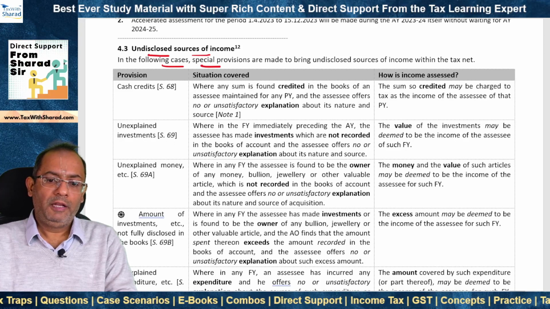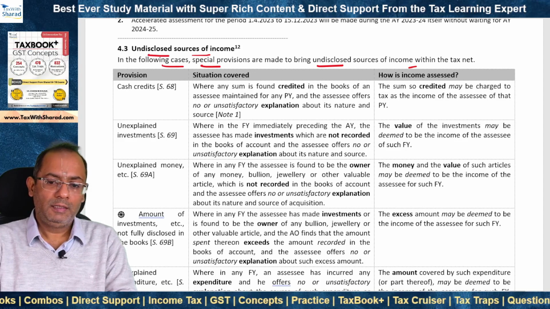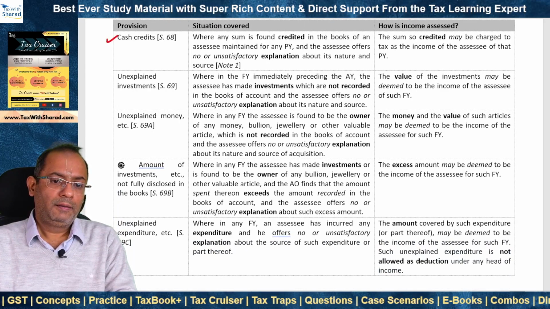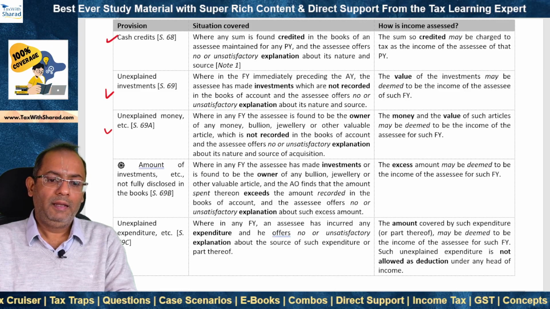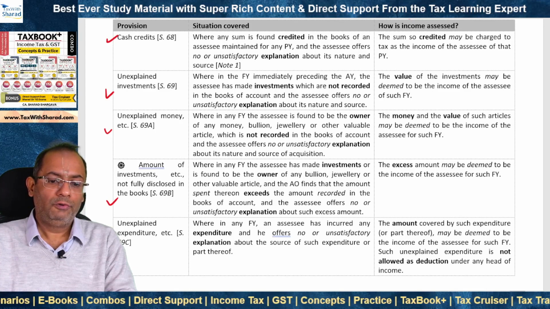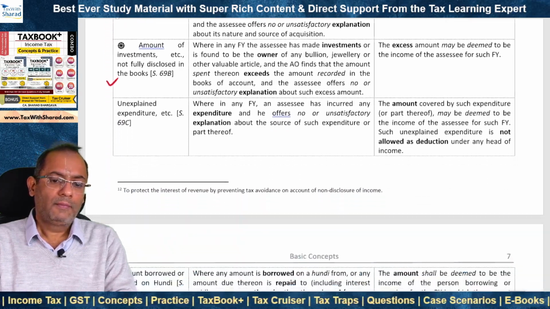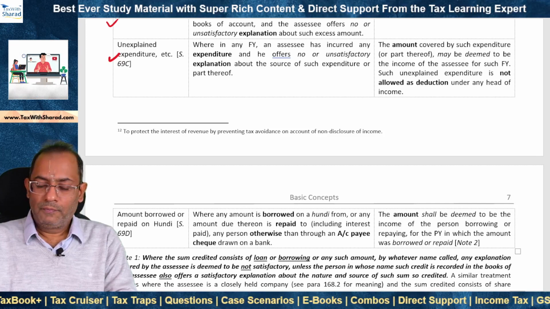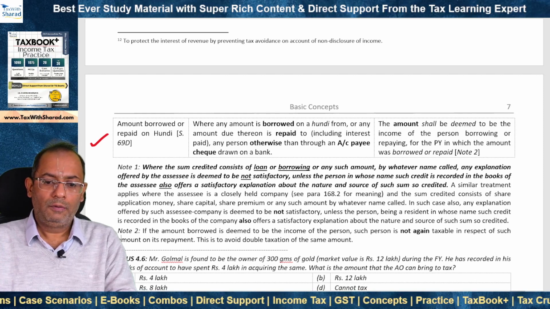In the following cases, special provisions are made to bring undisclosed sources of income within the tax net, and these provisions are contained in sections 68, which deals with cash credit, section 69 dealing with unexplained investments, 69A dealing with unexplained money, etc., 69B dealing with amount of investments, etc., not fully disclosed in the books, section 69C dealing with unexplained expenditure, section 69D dealing with amount borrowed or repaid on hundi.